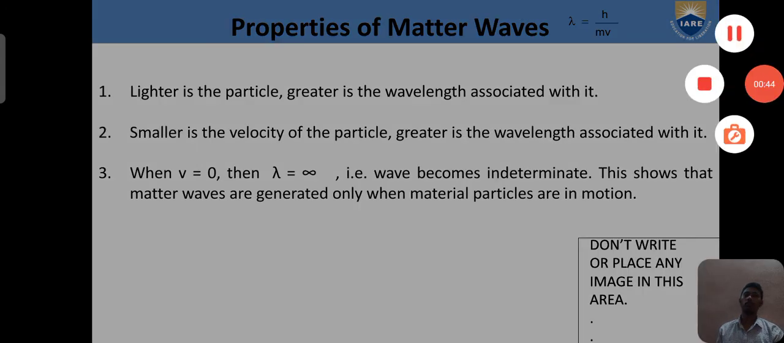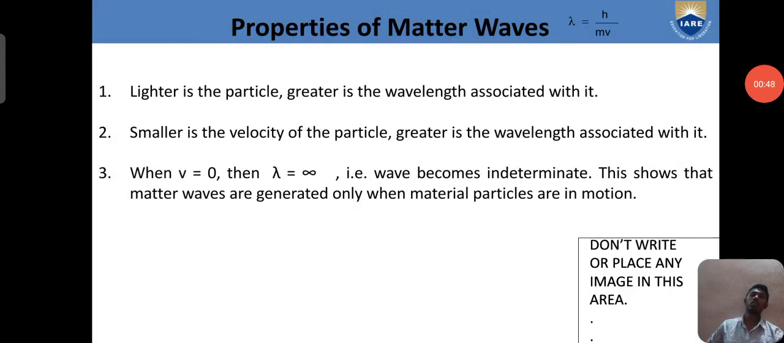Properties of the matter wave. Lighter is the particle, greater is the wavelength associated with it. Smaller is the velocity of the particle, greater is the wavelength associated with it. When v equals 0, then lambda equals infinity, and the wave becomes indeterminate. This shows that matter waves are generated only when the material particles are in motion.